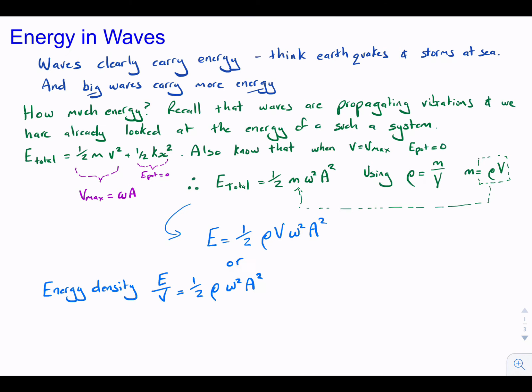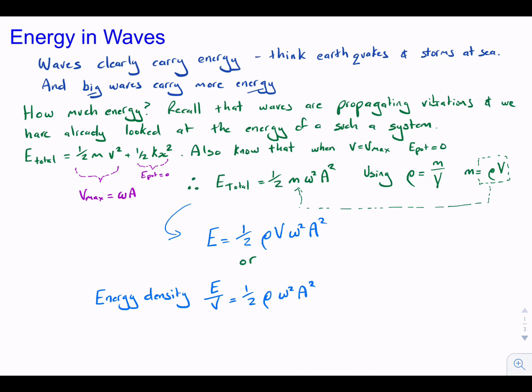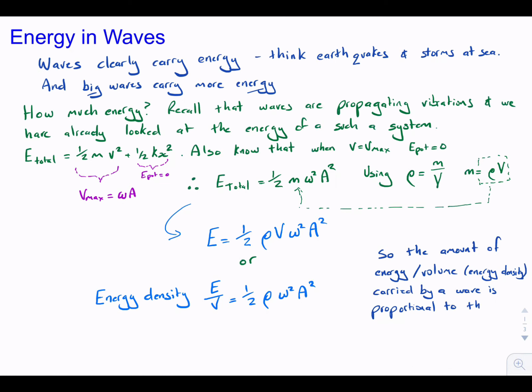So now we have energy per unit volume, which is the energy density, equals a half rho omega squared A squared. So the amount of energy per unit volume, the energy density, carried by a wave is proportional to the square of the amplitude A. E on V is proportional, remember this little sign here is a proportionality sign, to A squared. That means when the amplitude gets big, the energy density really gets big.